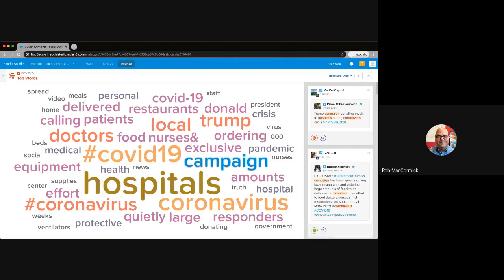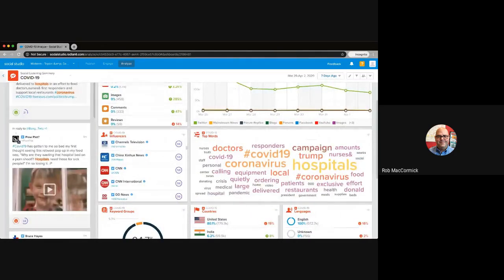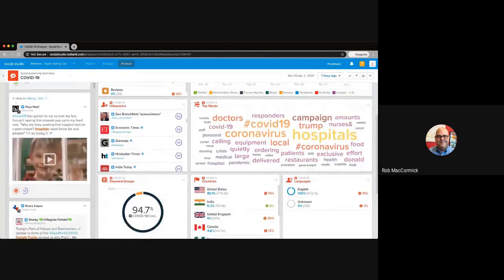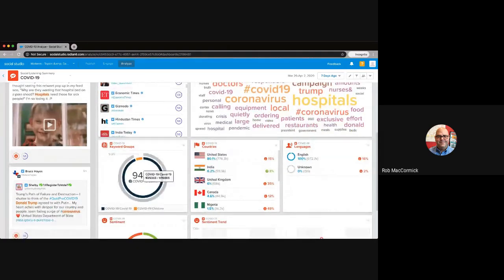And again, it goes by the size. So the bigger they appear, the more often they are in those overall conversations. Size and color are just for separation and differentiation on the screen. We can also see as we scroll down how our keyword groups are divided. So that's the important thing there when we have the different keyword groups in our topic profile. By defining them, now we're able to take a look and see where those conversations are happening. And we can see that the majority of the conversations, 95% of them actually, are around COVID-19, whereas that keyword group that we had around children, that was 5%.